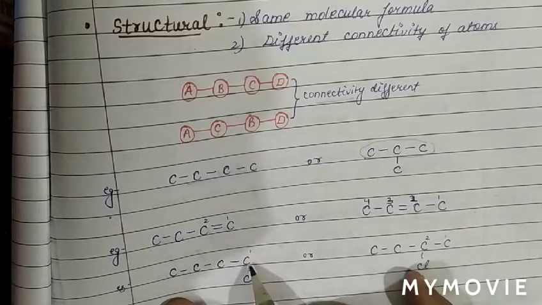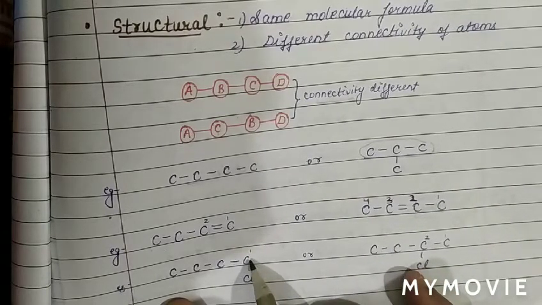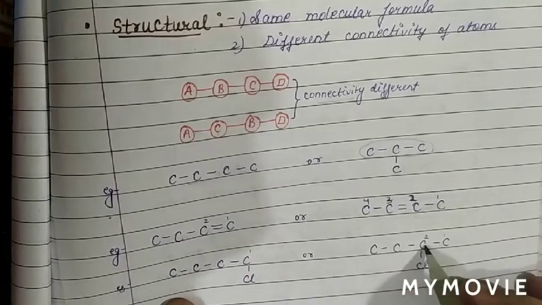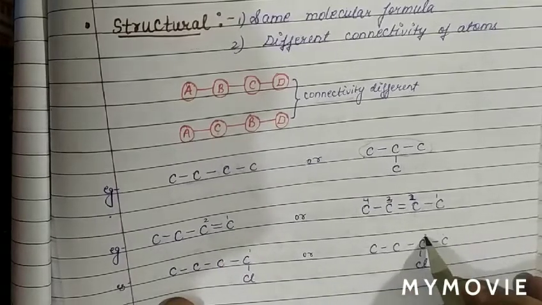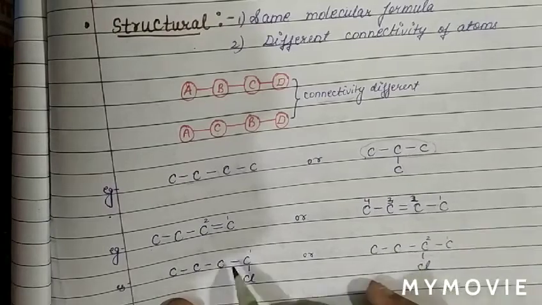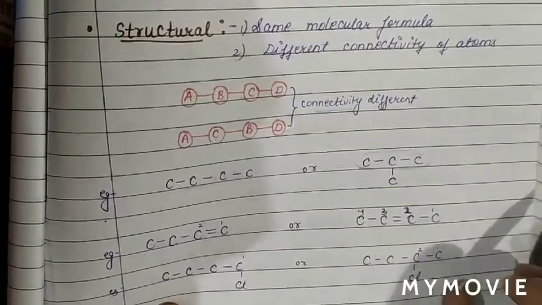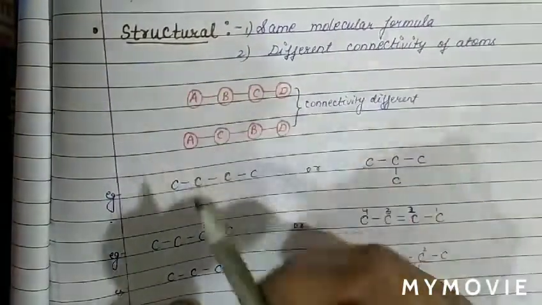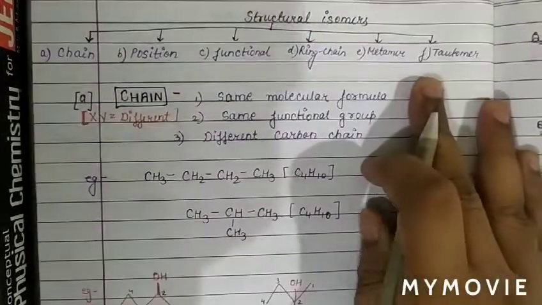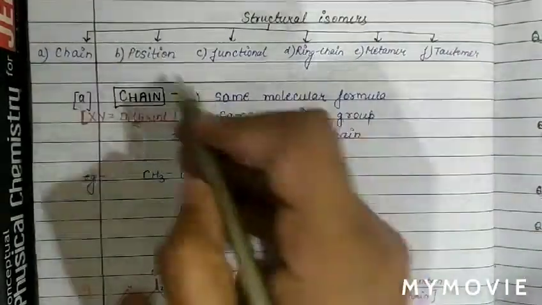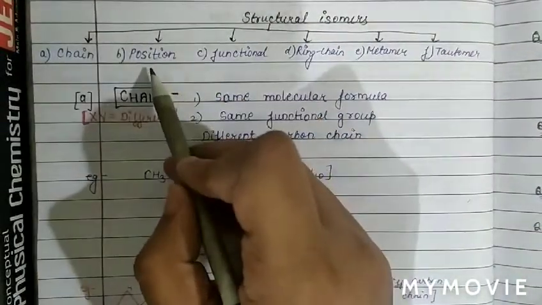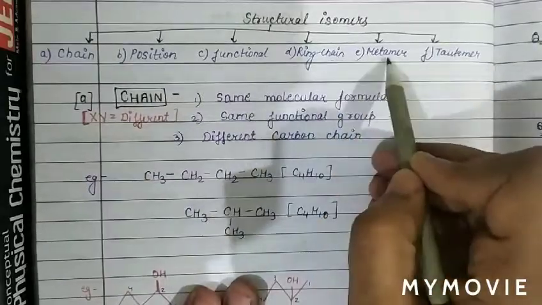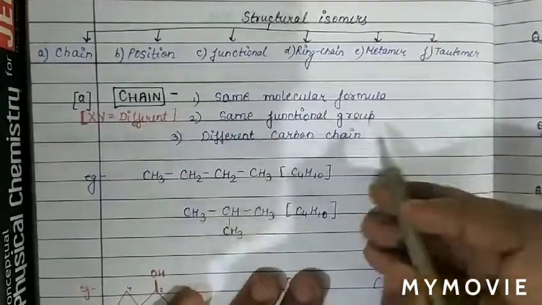Again, we can see chlorine is connected with carbon at the first position, but in the other, chlorine is connected at the second position. So molecular formula is the same, but connectivity is different. Therefore, these are structural isomers. Same molecular formula but different connectivity of atoms, then we call them structural isomers. We divide structural isomers into chain isomer, position isomer, functional isomer, ring chain isomer, metamer and tautomer. See, what is chain isomer?